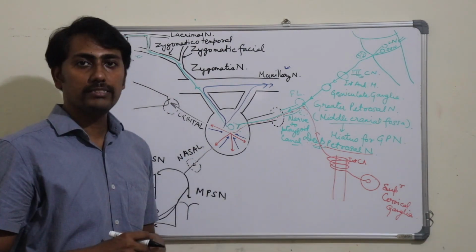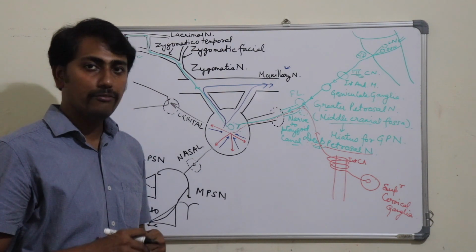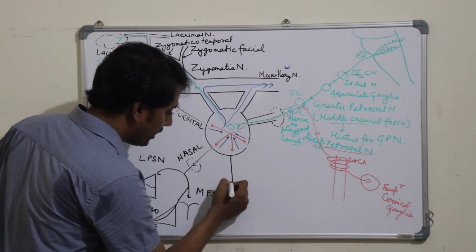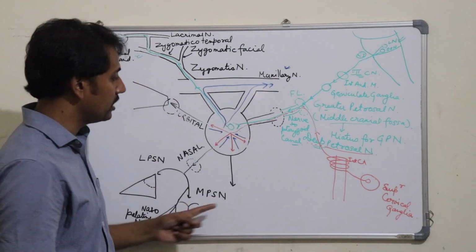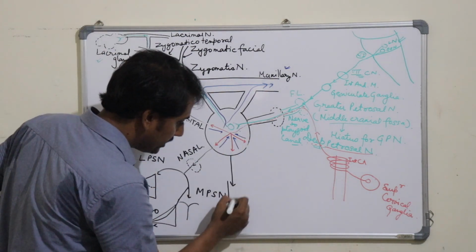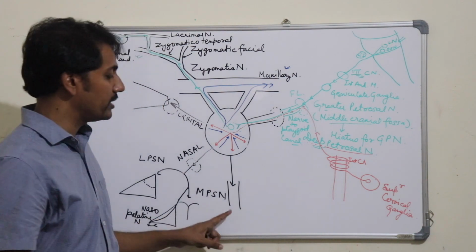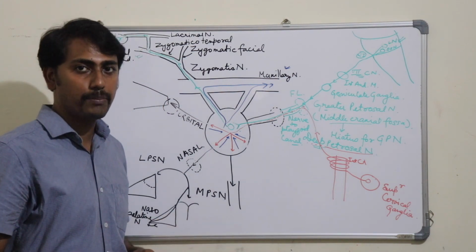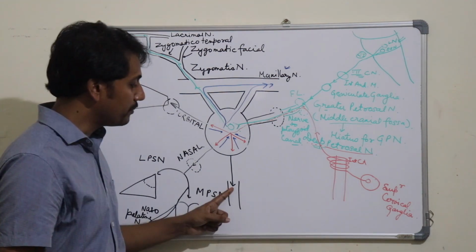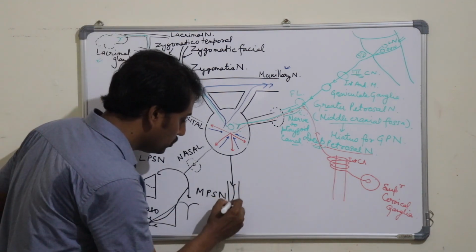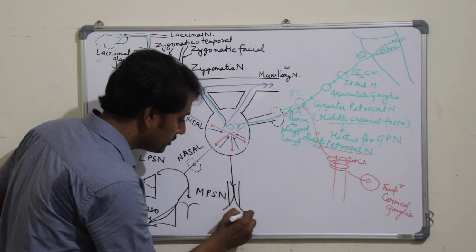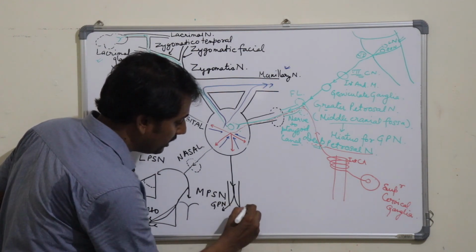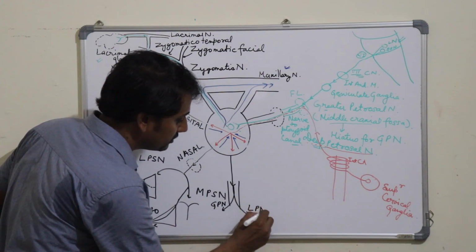The third set of branches are the palatine branches, which will emerge from the pterygopalatine ganglia and come out of the pterygopalatine fossa through a canal present in the inferior part of the pterygopalatine fossa, that was the palatine foramen, the greater and the lesser palatine foramens. These palatine branches will again divide into two sets of branches, the greater palatine nerves and the lesser palatine nerves.